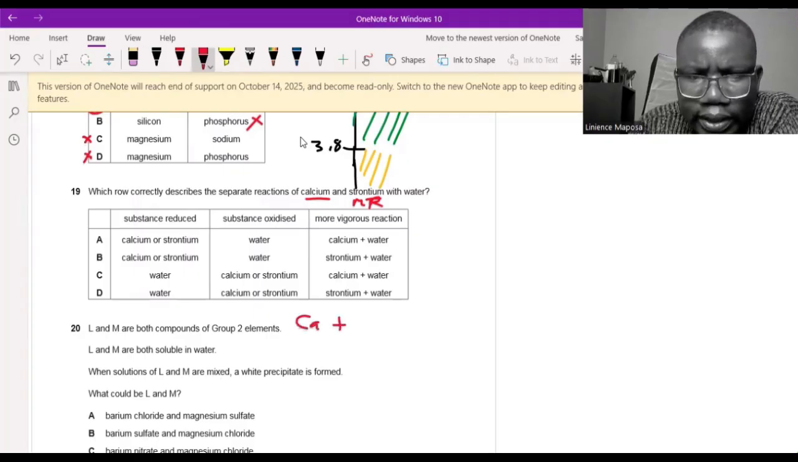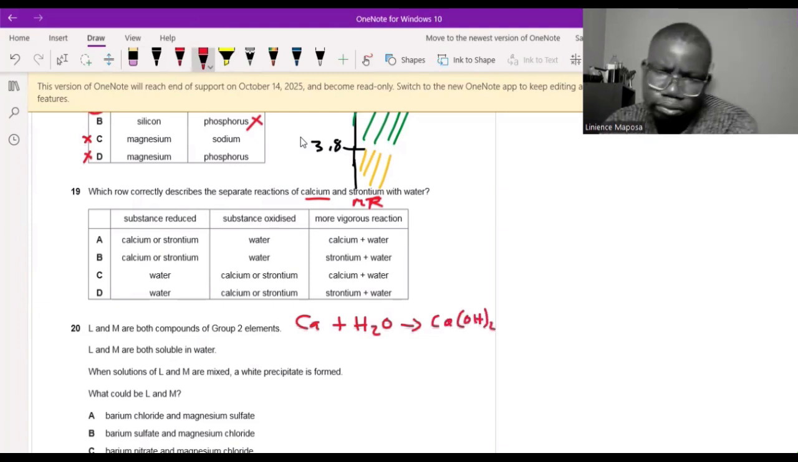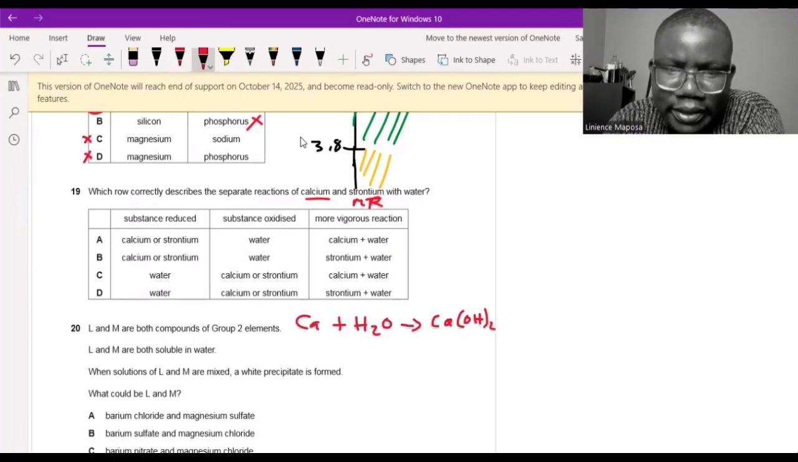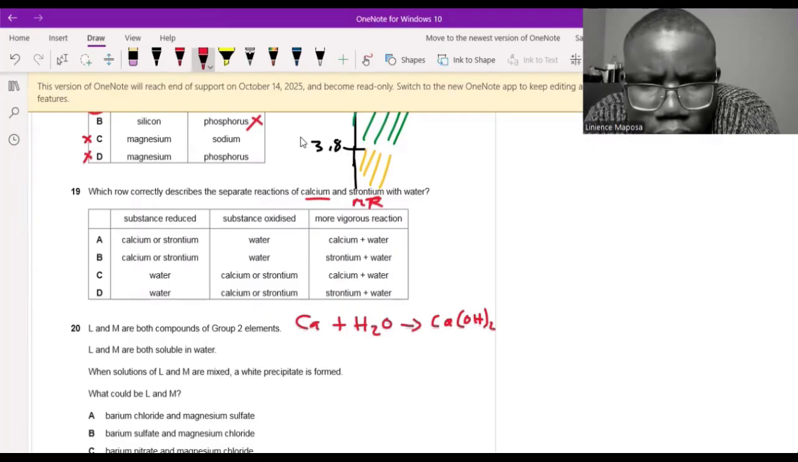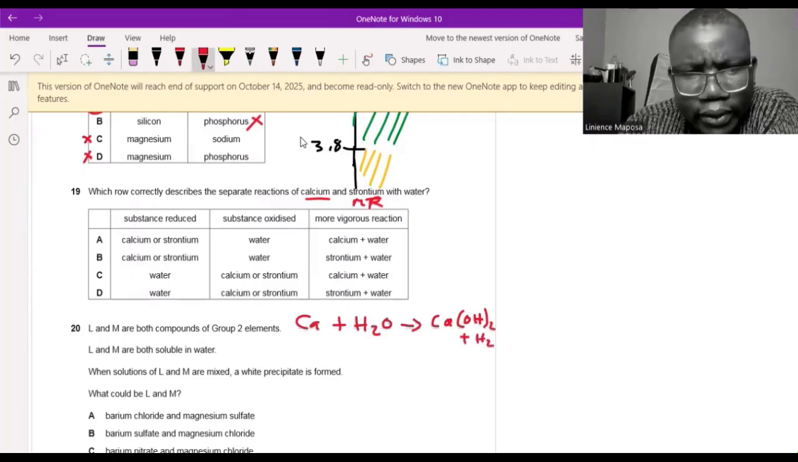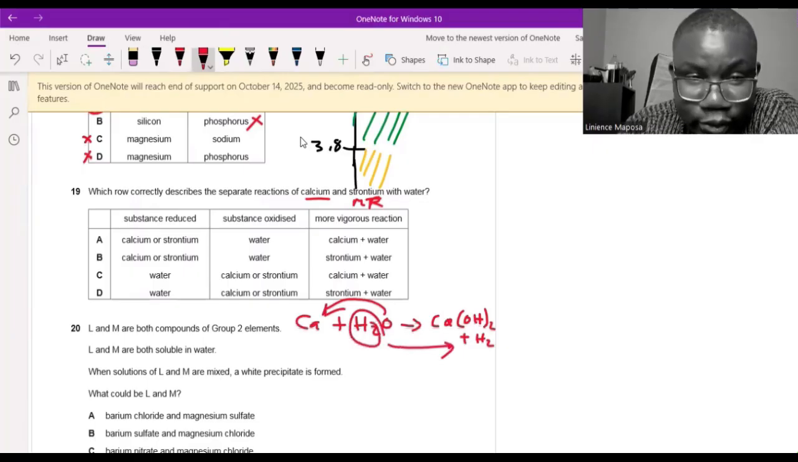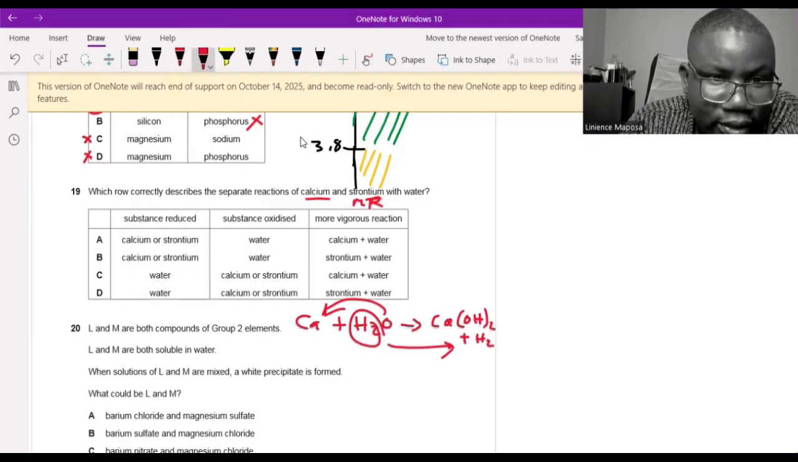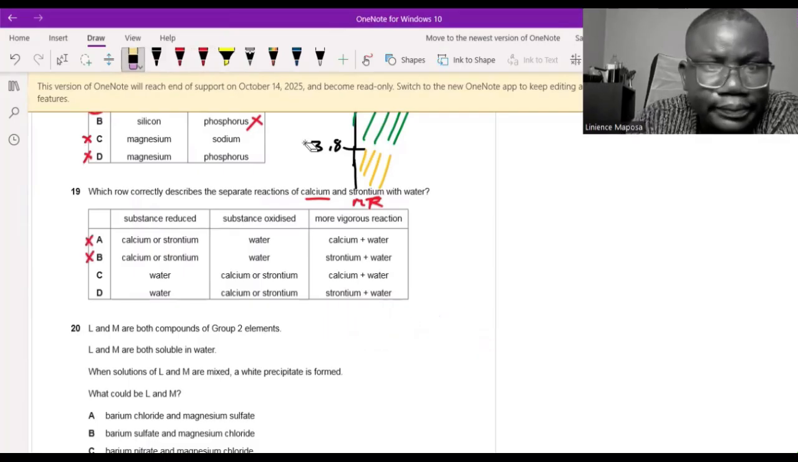So calcium plus H2O to form calcium hydroxide, right? Calcium hydroxide plus what? Hydrogen gas, yes. Metal plus water gives plus hydrogen gas. Remember, I said plus hydrogen gas here, but we don't care about that. What we care about is that water lost oxygen. The oxygen was given to calcium, and then the hydrogen was left alone. So water was reduced. So the substance reduced is water, because water loses oxygen. So this one is out, this one is out.